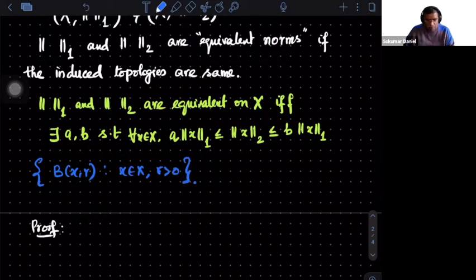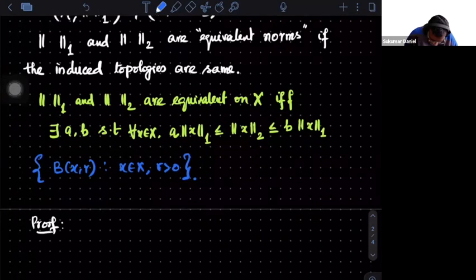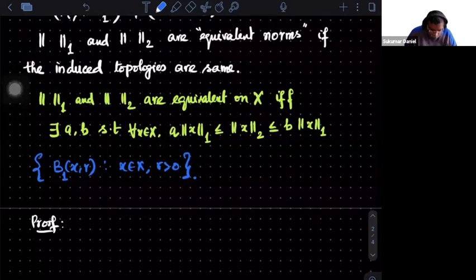All our typical balls form basic open sets. But since we have two metrics, maybe I will call it B1 for this, and I will use B2 for the second one. Okay, this forms a basis. So if I start with one open set, I need to check it is actually open with respect to the other one, which is the same as saying that given any point in that, I should be able to find another open set which is here.